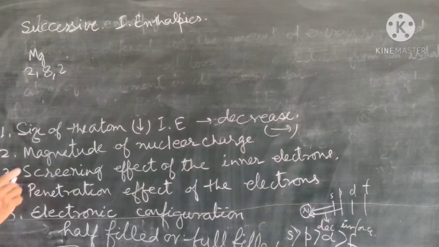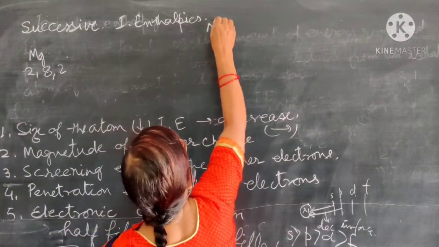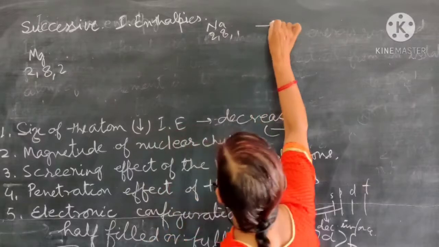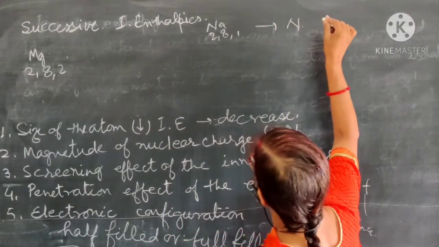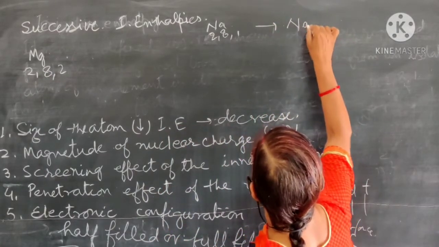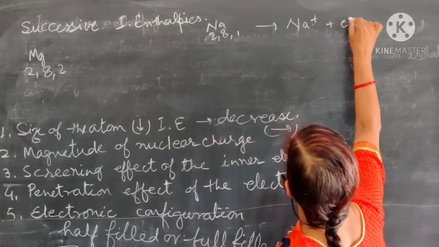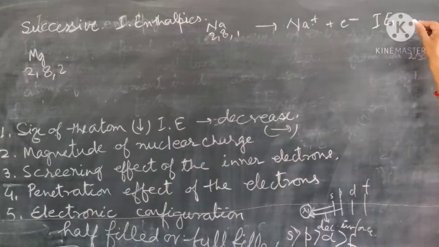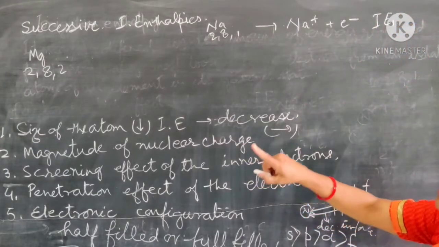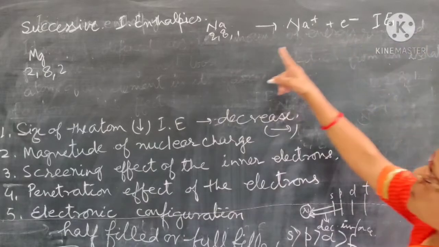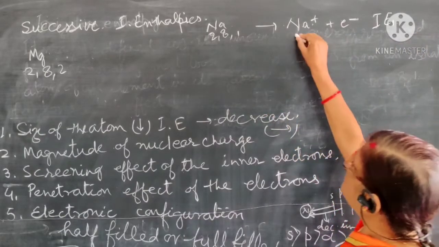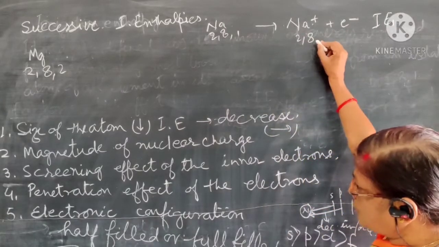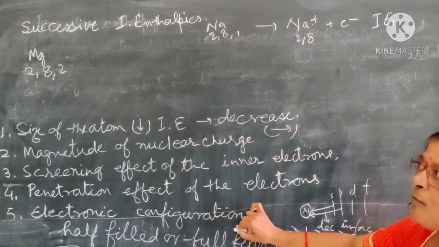For sodium, as you have seen, there is only one electron in the outermost shell. So the first ionization enthalpy of sodium is 495. Because we are removing the first electron, it is represented by IE1, where 1 means the removal of the first electron. For the removal of a second electron from the sodium ion, which has the 2, 8 electronic configuration, it now has a filled shell. That means a stable electronic configuration.